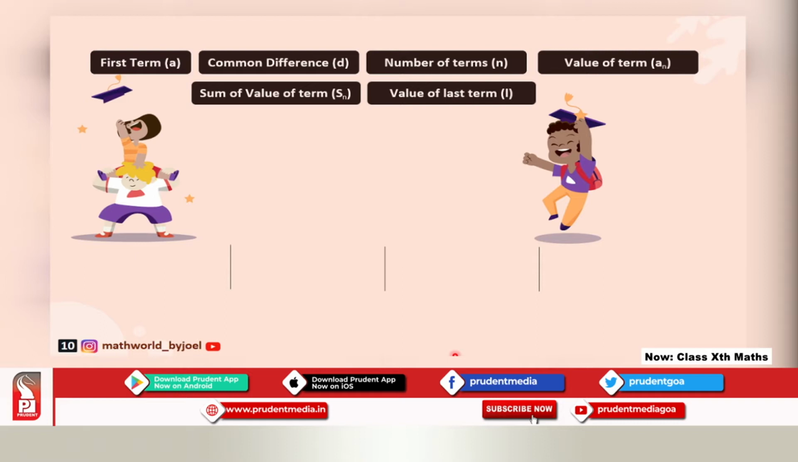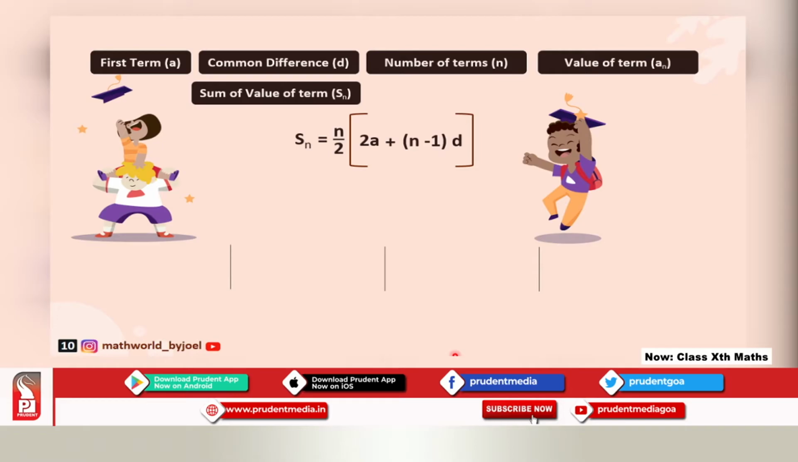Value of the last term: whenever you turn the last card, the first term is called a and the last term is called l. What if in that entire progression you don't know the last term? Then you use a formula like this. We studied a formula for Sn in the previous class, that was n upon 2 in the bracket a plus l. But here l is not known to us. Then we use this formula: n upon 2, in the bracket 2a plus (n minus 1) d.